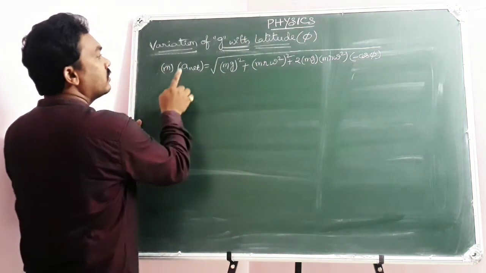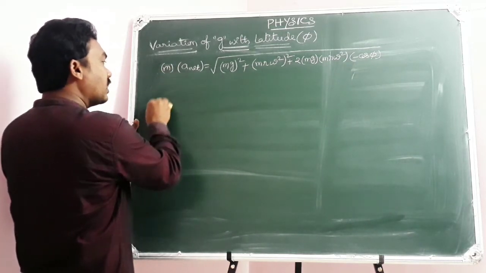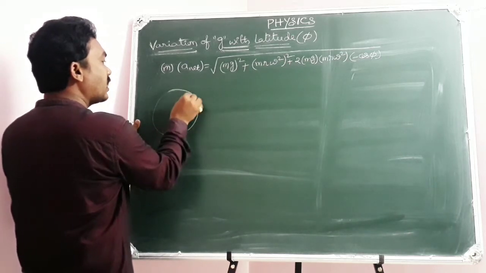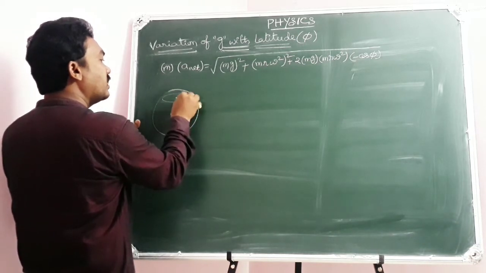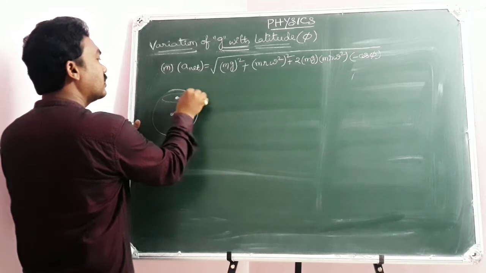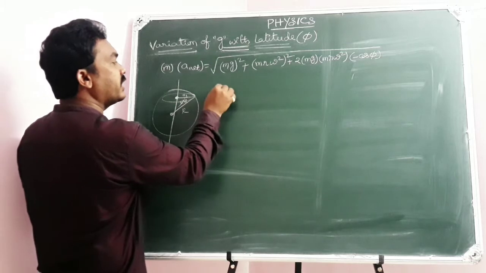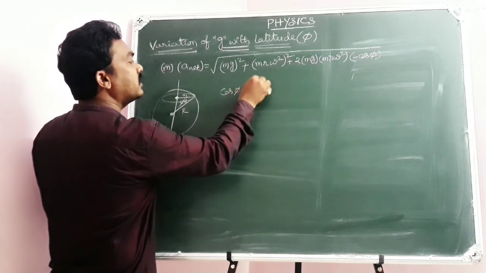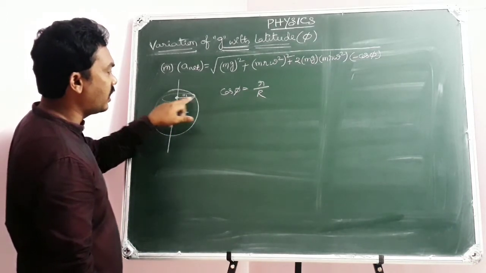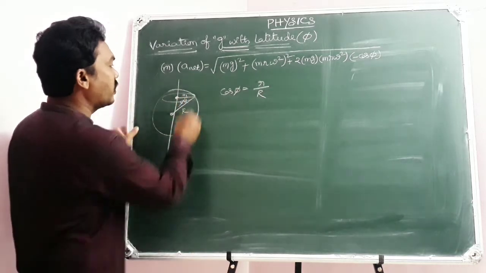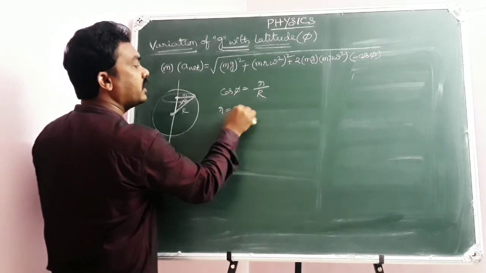And here, one more point you need to understand. In the earlier diagram, you have seen this small r and this capital R, and here there is an angle phi. You have seen this earlier diagram. This is capital R, this is small r. So here we can write cos phi equal to adjacent side small r by hypotenuse capital R in this right angle triangle. So small r equals capital R into cos phi.